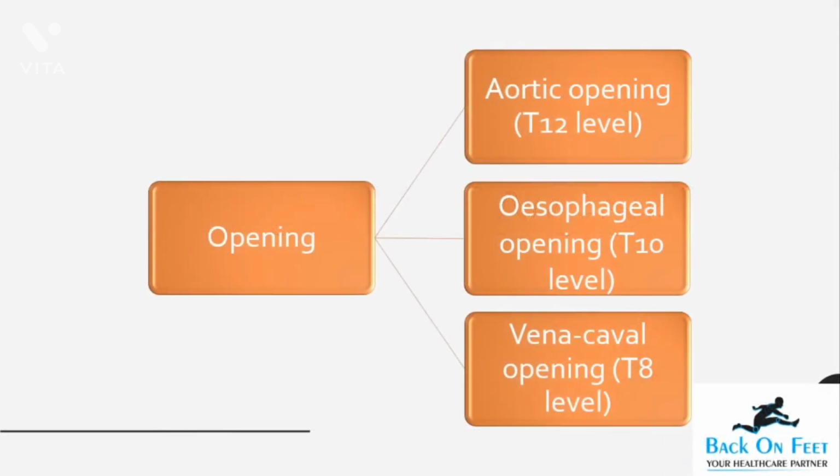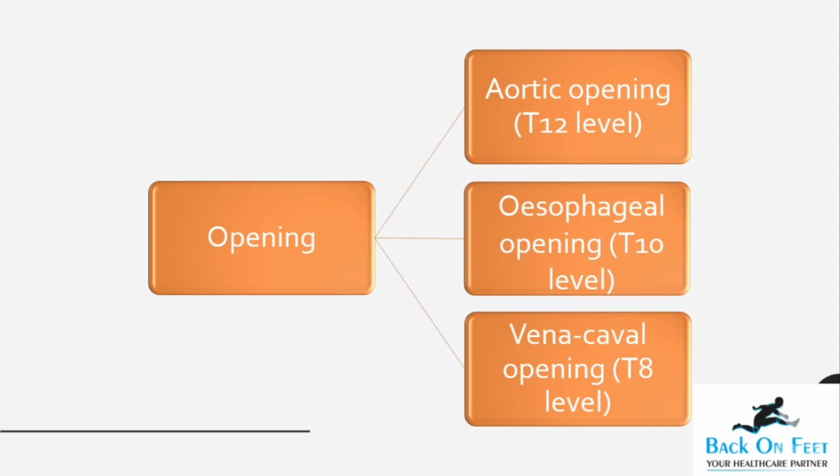Now we are going to talk about one of the most important things to remember and one of the most difficult things to remember about the anatomy of diaphragm. That is the openings or the structures which pass through the diaphragm. There are mainly three openings: aortic opening, esophageal opening and vena cava opening. AOV: aortic opening, esophageal opening and vena cava opening.